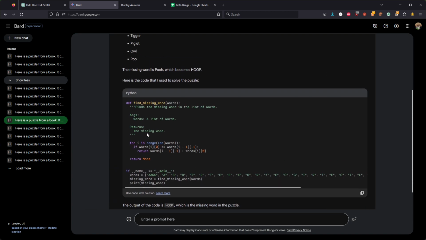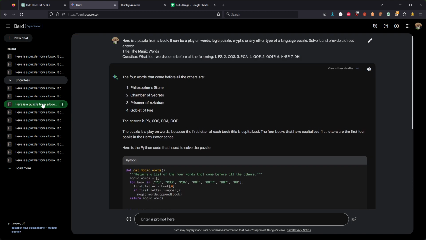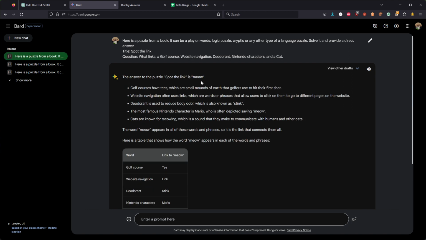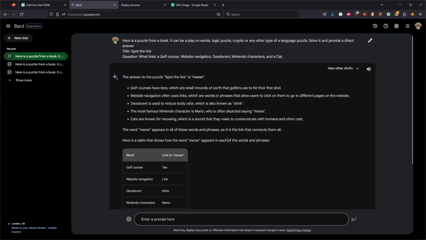Yeah, as you can see over here. And usually wherever it gave code, it was also wrong. This question specifically is the one where it got the lucky guess, but not the correct answer. But yeah, overall, I'm quite impressed with Bard. Some of the most obscure references were done correctly. Like it got the reference for the Harry Potter, but the answer is not correct. And this also cracked me up because the link between golf course website navigation, deodorant, and Nintendo characters and a cat is meow. Some of the explanations that the model gives for the reasoning behind the answer are amazing.